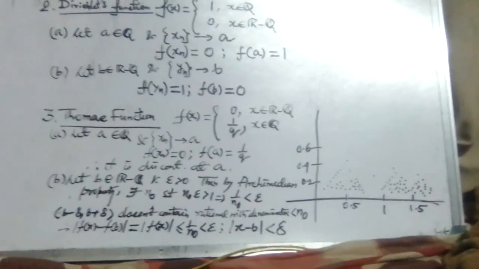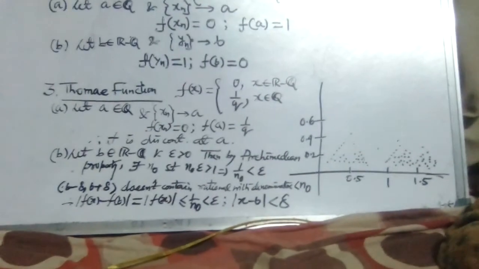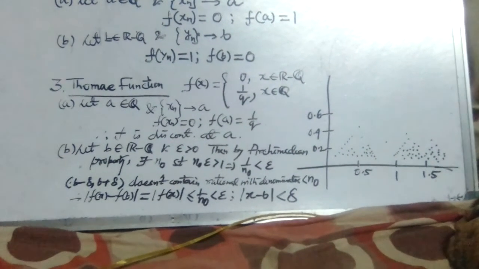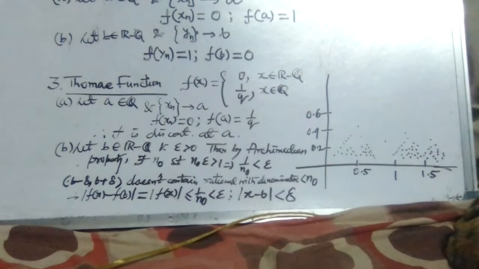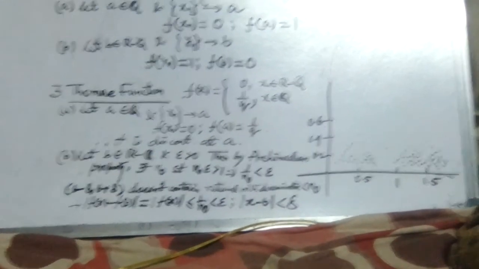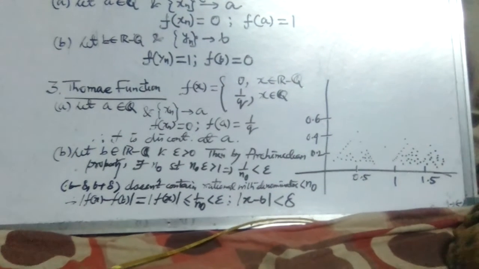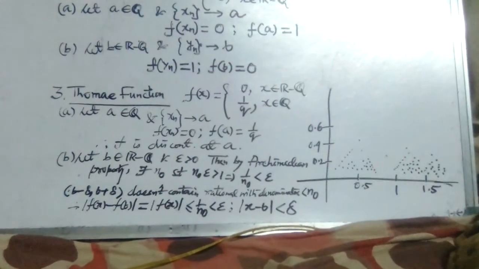So these are a few examples on continuity, and in the next few videos I will try to explain different properties of continuous functions and the algebra of continuity. That means if f and g are two continuous functions, then what will happen to the continuity of f g, f plus g, f minus g, f by g, and so on. So thanks a lot.